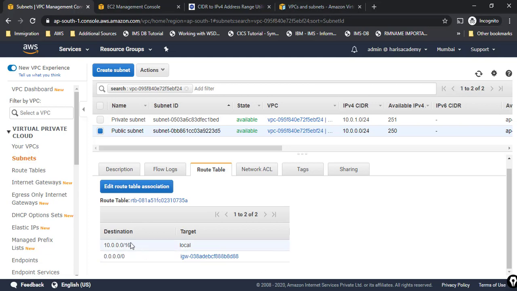this is one IP address which I was talking about. This is the CIDR range of that particular subnet which we have given. So this will be local, because as I told you, if they are in the same IP address range, they can talk internally. Like subnet 1 and subnet 2 can talk internally without any issues or hiccups, because they are in the same network. Now if you see, there is one more which is called IGW, which is called Internet Gateway.